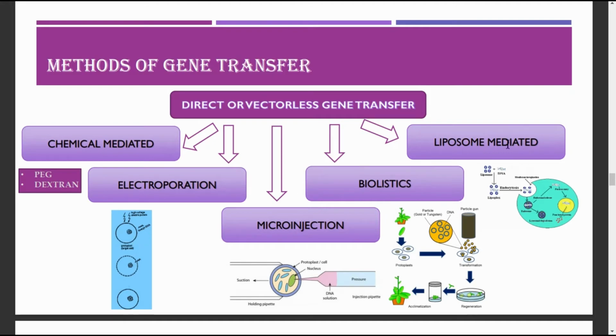The next method is called liposome mediated gene transfer. Liposomes are nothing but artificial phospholipid vesicles. The DNA fragments are encapsulated in the liposome, and the gene is transferred from the liposome into the vacuole of the plant cell, by which it gets into the protoplast of the host cell.